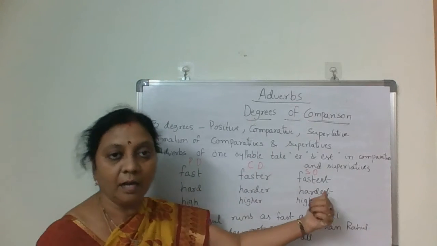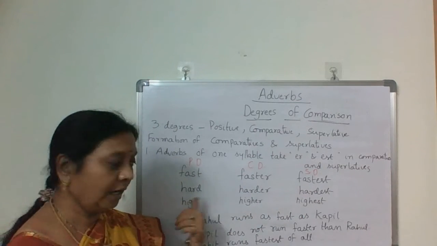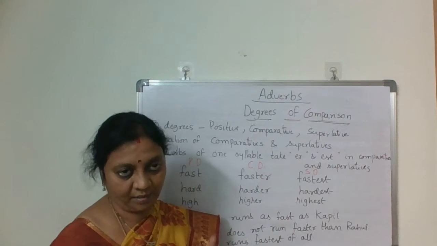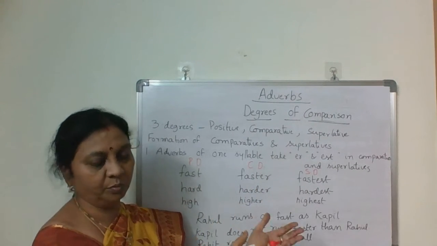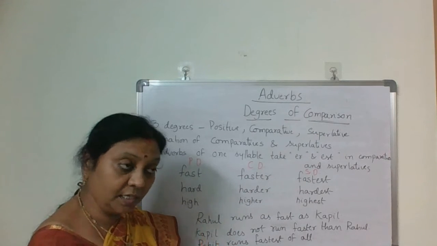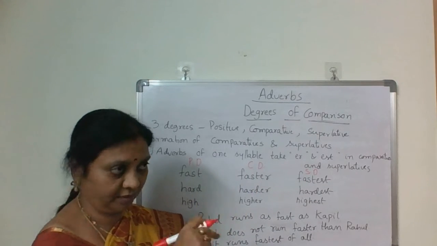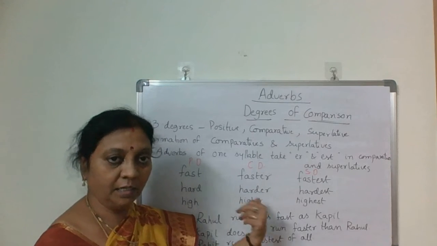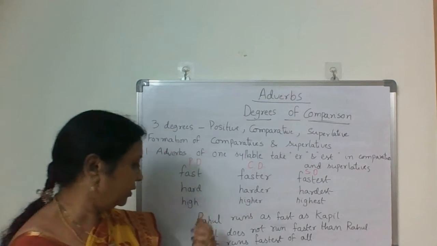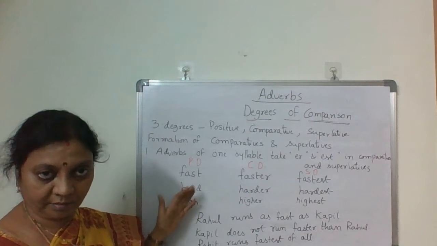Hard, harder, hardest. High, higher, highest. Near, nearer, nearest. Soon, sooner, soonest. Early, earlier, earliest. Y ending, so ier and iest.